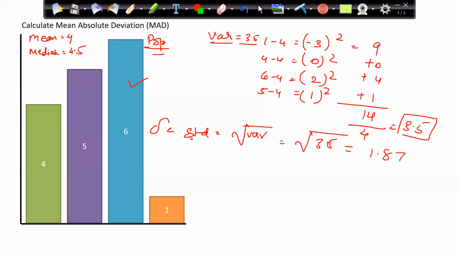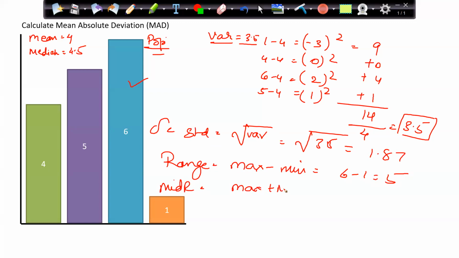That is my standard deviation. Then we have to find the range. Max minus min. 6 minus 1, 5. Mid range. Max plus min by 2. 6 plus 1 by 2. 3.5.